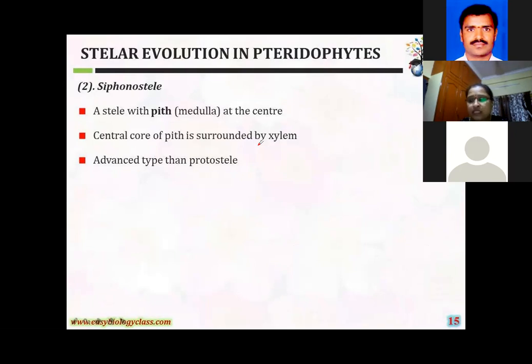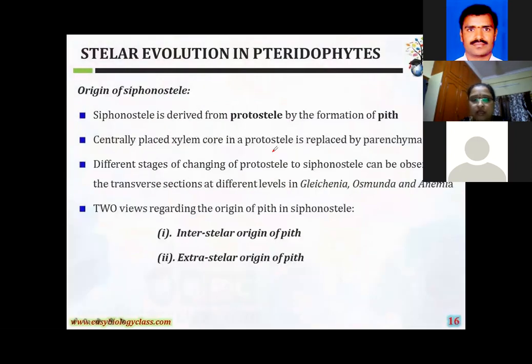There is a general acceptance that siphonosteel always modifies from the protosteel. Write the side heading, origin of siphonosteel. Here pith is present in the center of the steel, that is called the medullated protosteel.